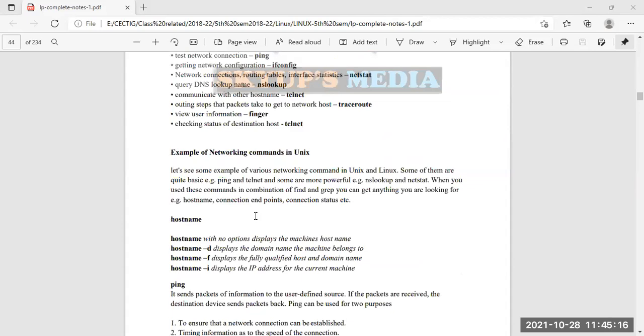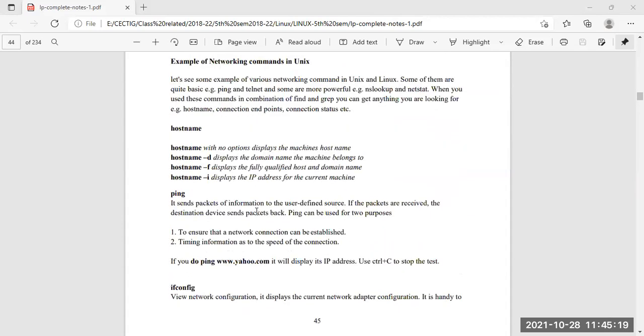Let's start with the first one, that is hostname. This hostname displays the host, who is the host of the devices, who is actually hosting the devices. That name will be displayed by the command hostname. There are a few options available, like -d, -f, -i. These are the options available under this particular command.